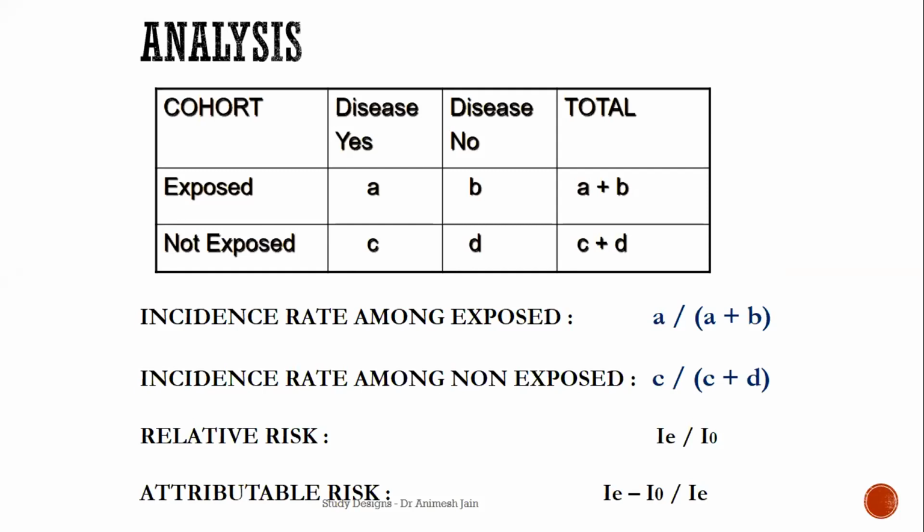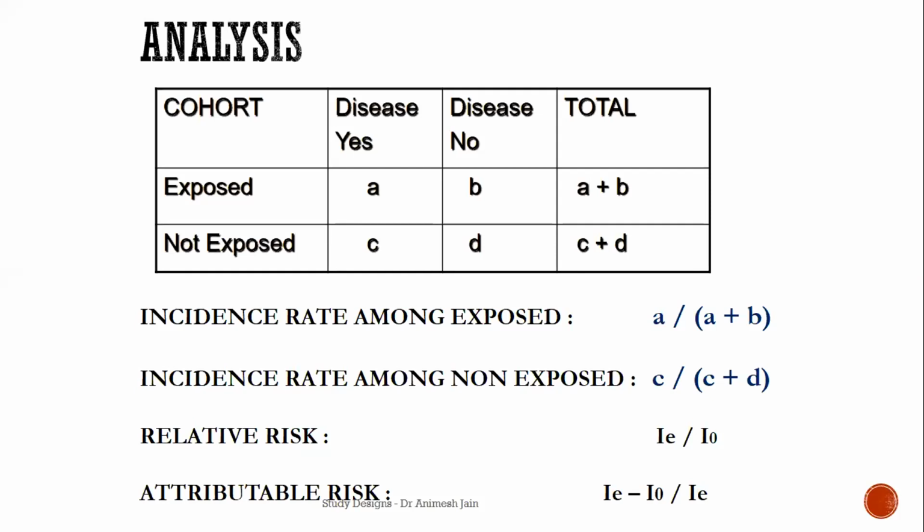And there is also something known as attributable risk. So what percentage or what proportion of the disease is caused by a particular factor? Because diseases are multifactorial. So if I say smoking causes lung cancer, now how much of the lung cancer that I see is because of smoking?